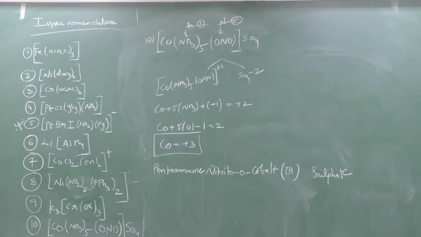Somewhere taken, no, but beta. Correct. Pentaammine, nitrito-O, cobalt 3, sulfate. Perfect. Write down this. Clear? So these are the certain names. Now I will go to the next topic.